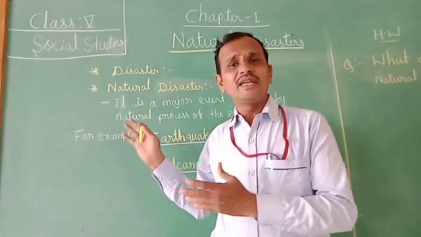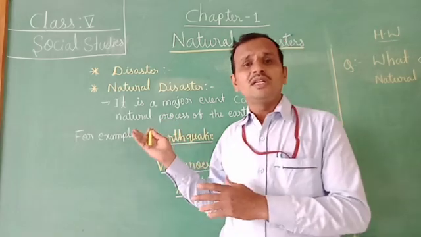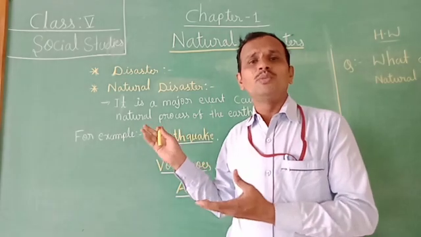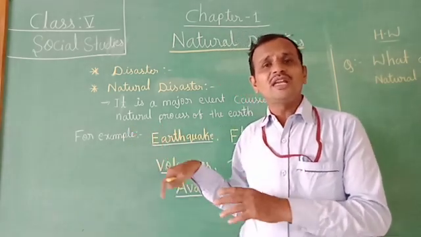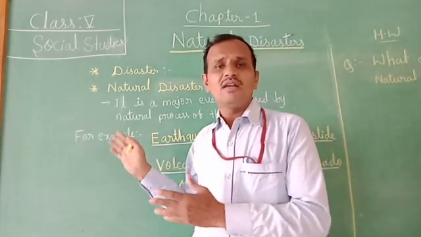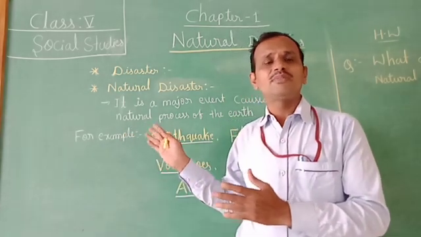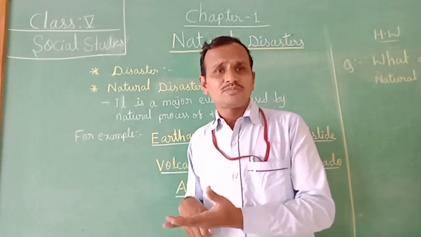So these are very dangerous and very powerful events. It is very difficult for humans to control them because they occur naturally and without any warning. That's why they are called natural disasters, children. So remember this.